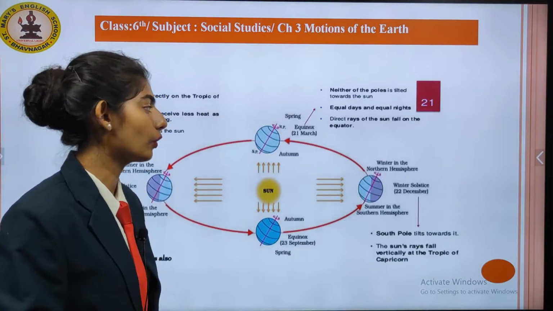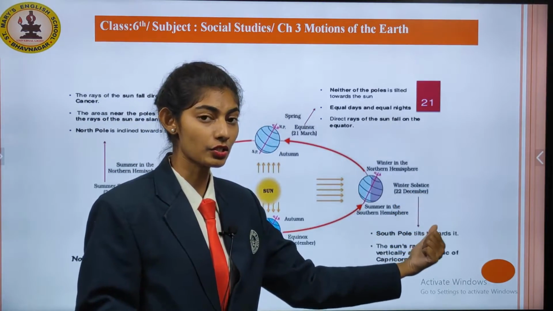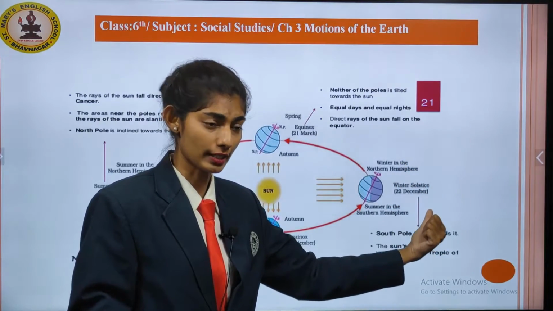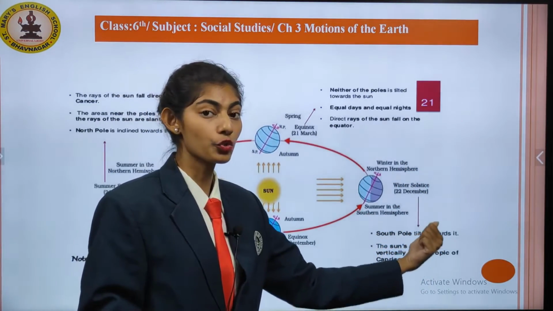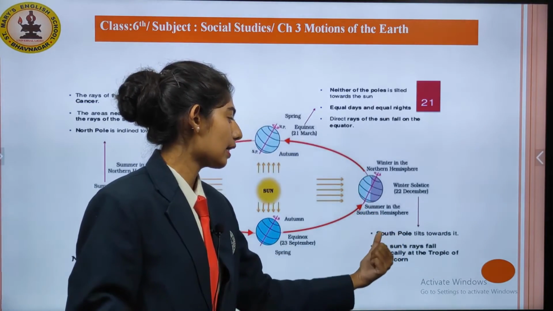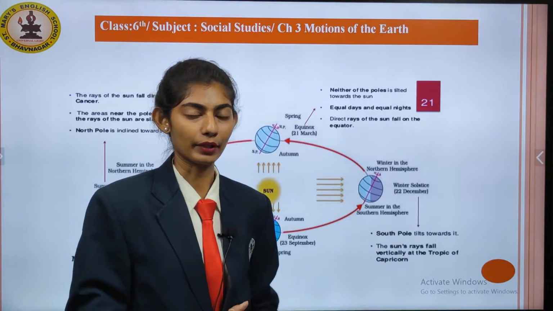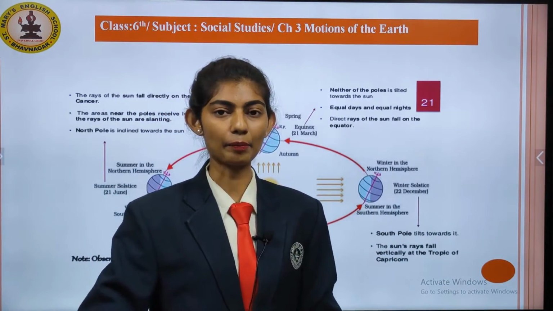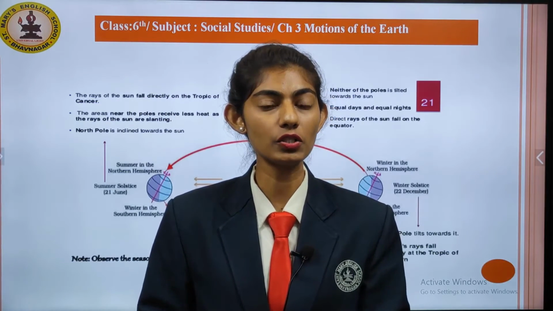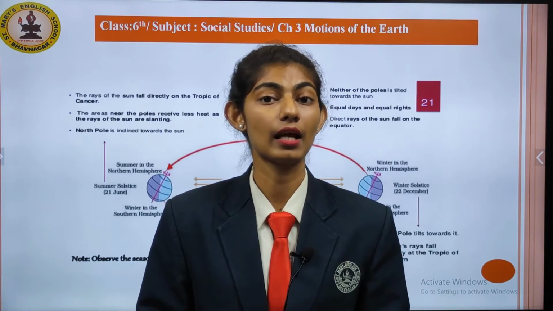Now let's study about winter solstice. Winter solstice is on 22nd December. We say that it is the shortest day. The south pole tilts towards the sun, whereas the sun rays fall vertically on the Tropic of Capricorn. So students, in this chapter you studied about rotation and revolution, summer solstice, winter solstice and equinox, and you studied about seasons and how day and night occur.